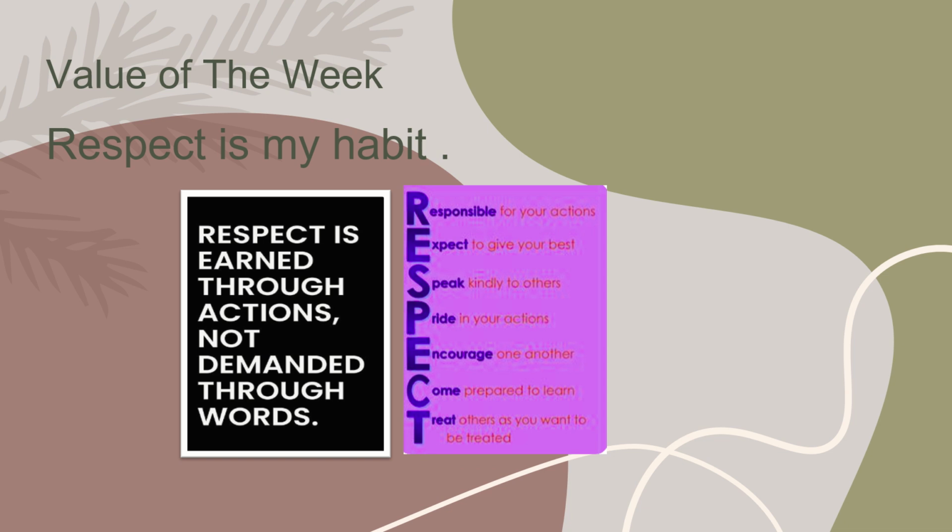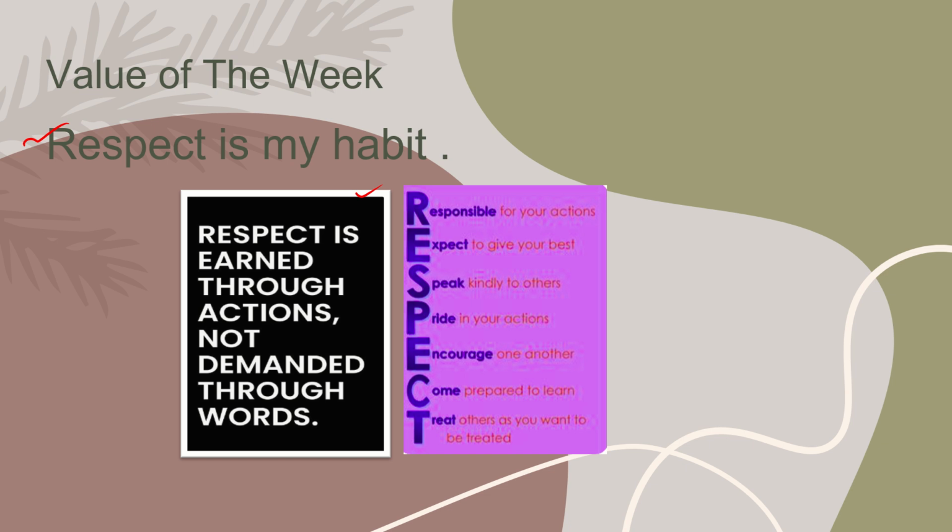Before starting today's lesson, first we will discuss the value of the week, and the value of the week is respect is my habit. I write a quotation: respect is earned through actions, not demanded through words.